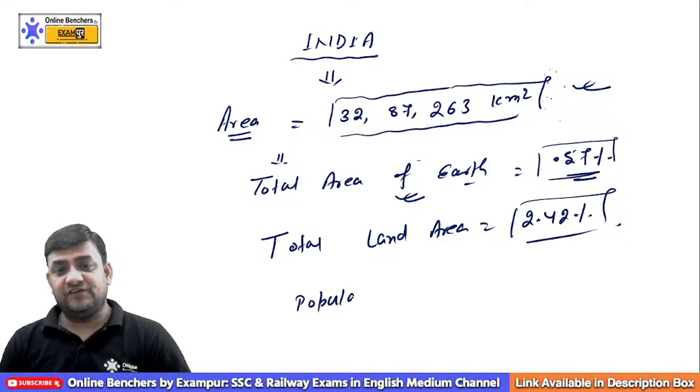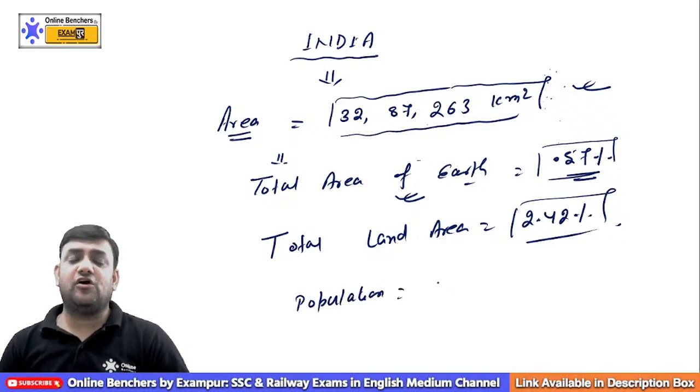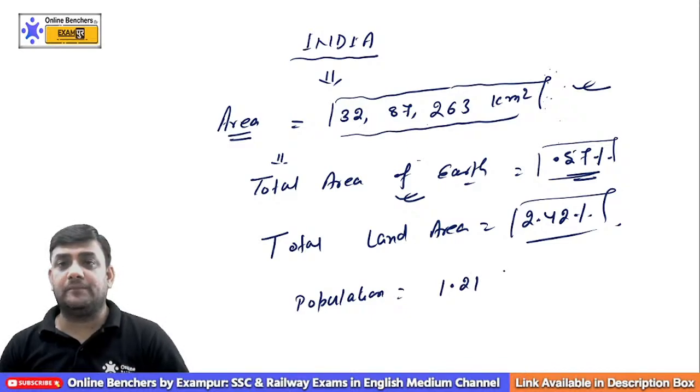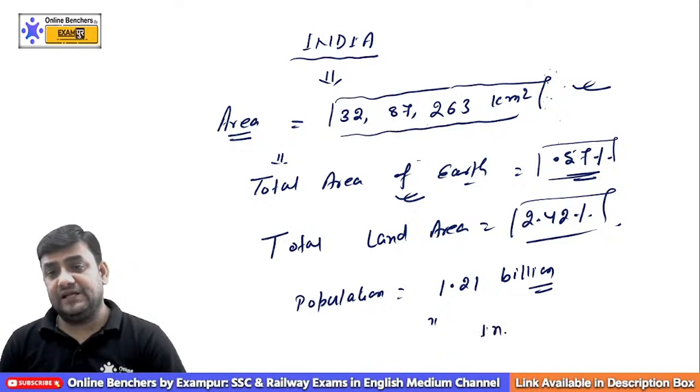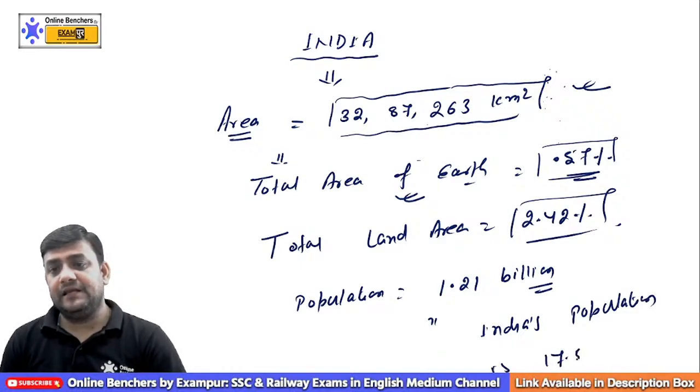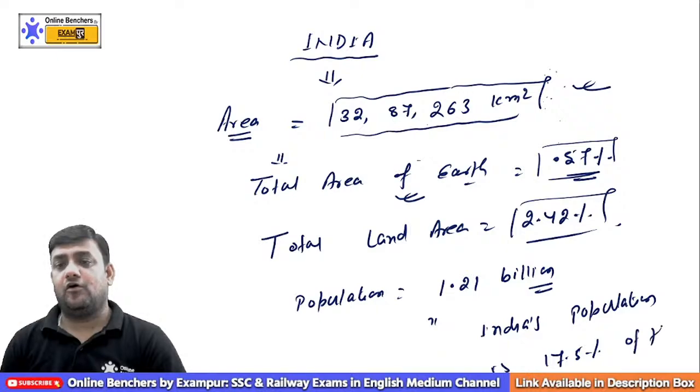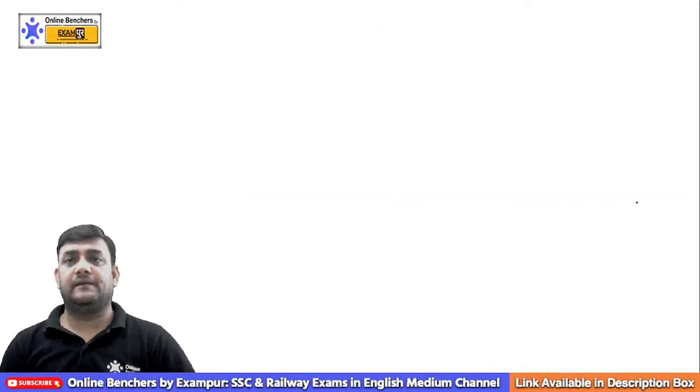Now, remember one thing, the population of India, which we will discuss in the census. The population of our country according to the census 2011 is near about 1.21 billion. Is it clear to you? And if you compare this population to the rest of the world, remember one thing: India's population is 17.5% of the total world population.